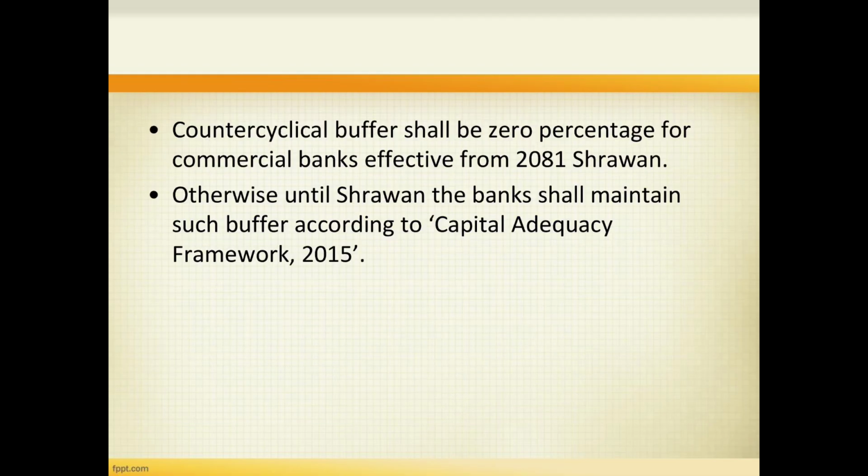Likewise, the counter-cyclical buffer shall be 0% for commercial banks, effective from 2071 Shravan, and otherwise until Shravan the banks shall maintain such buffer according to Capital Adequacy Framework 2015.